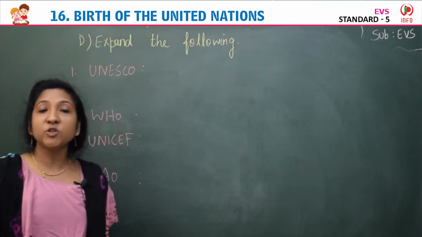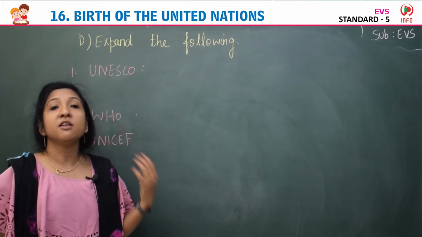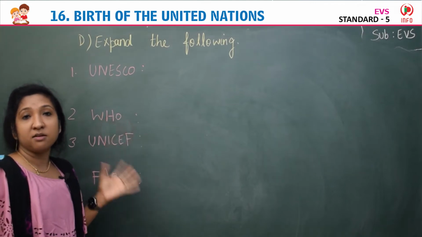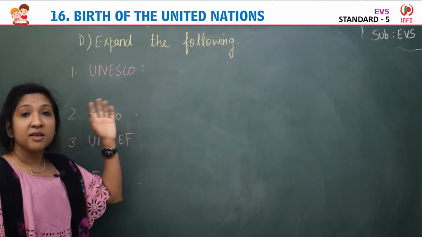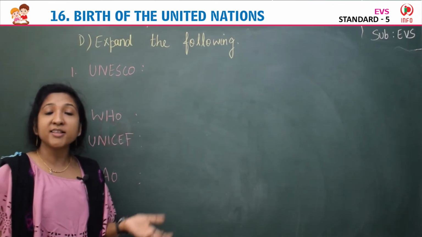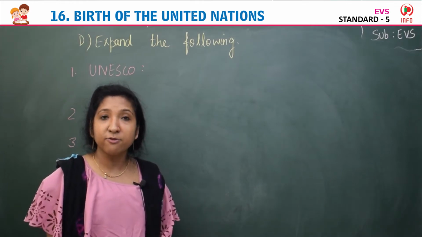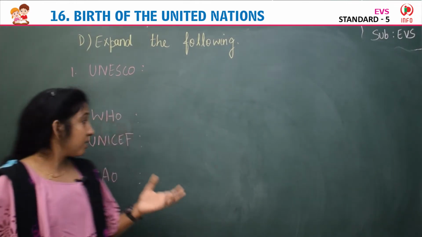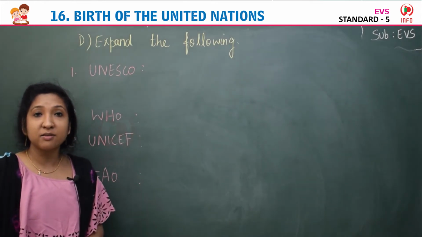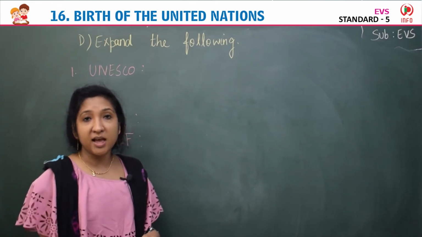Yes, children. So coming to the next exercise, exercise D. Expand the following. You have to expand these given things. These are the specialized agencies of UNO, which are UNESCO, UNICEF, WHO, then FAO. These are all the specialized agencies of UNO to carry out specific work, specific tasks, isn't it?